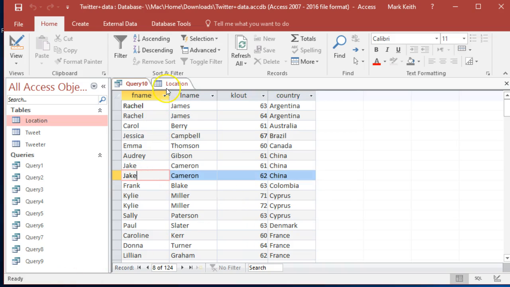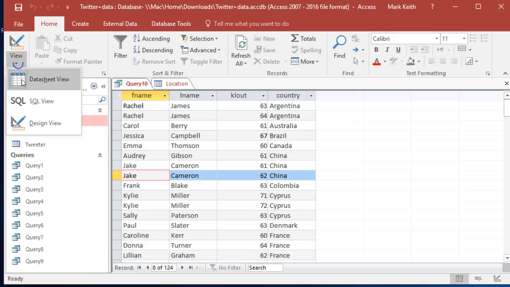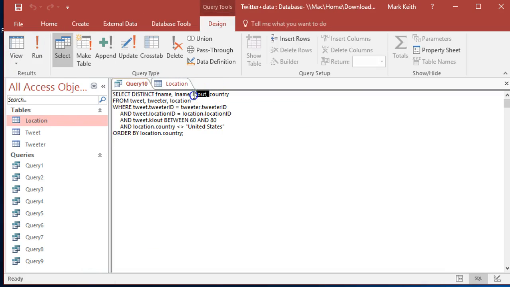Well, yeah, actually what we could do, the question, I don't think it ever said we had to include the clout score, did it? Show me a list of tweeters with clout scores. Yeah, it didn't. So here's what we'll do to solve the problem. Back here in the SQL, we're simply not going to include clout score because now the combination of first name, last name, and country will always be distinct, and it's still going to show me people with clout scores between 60 and 80 who aren't living in the US.